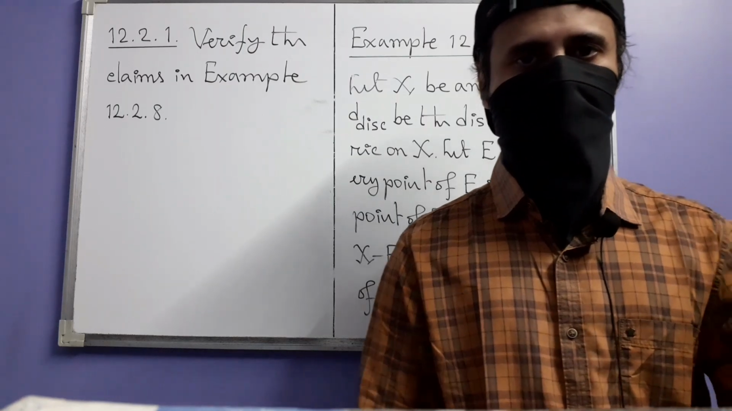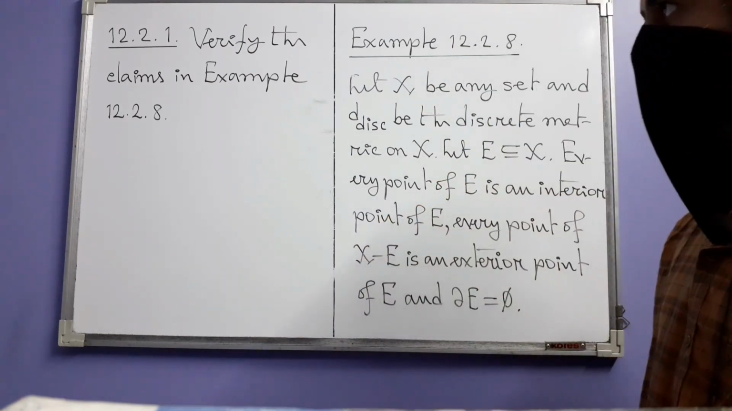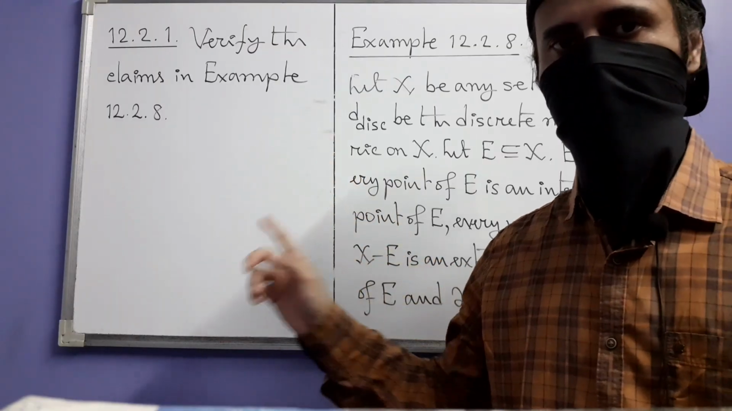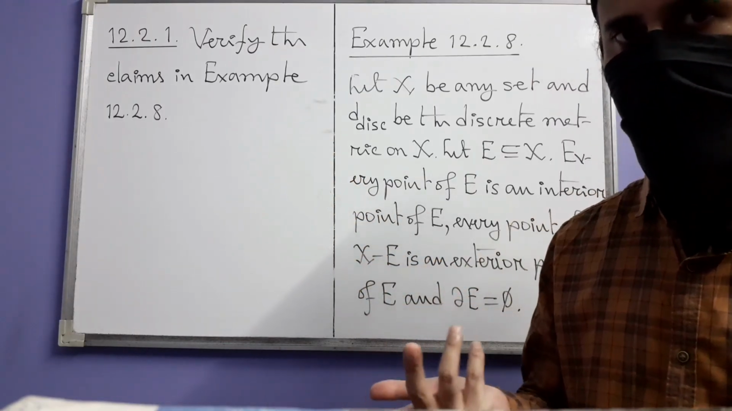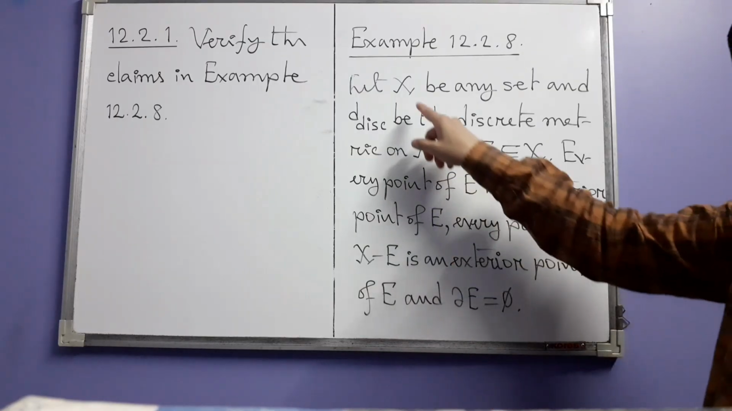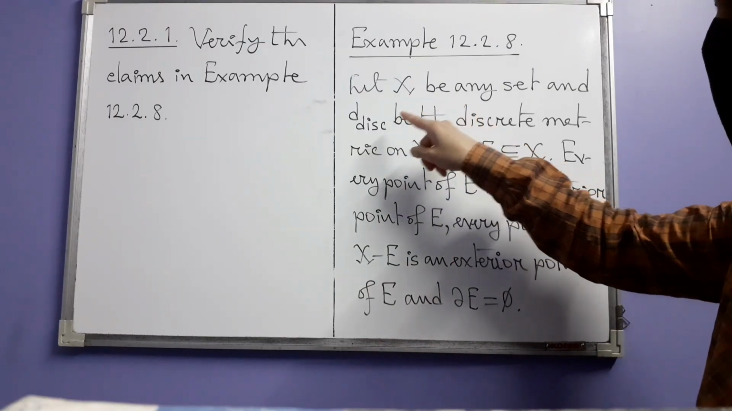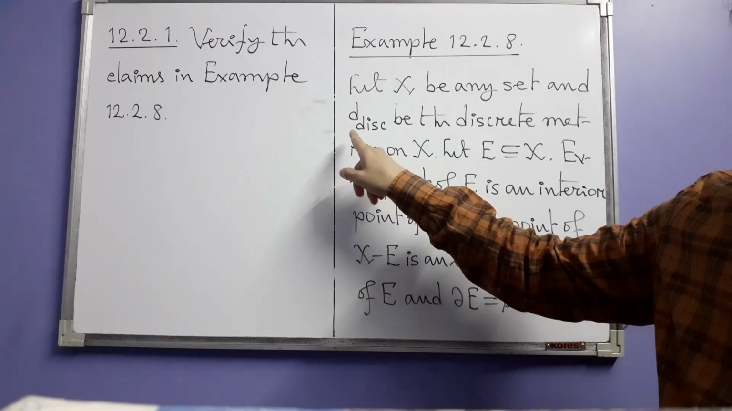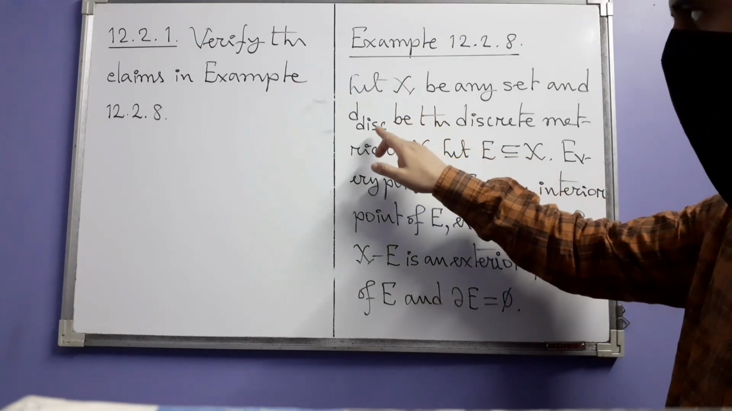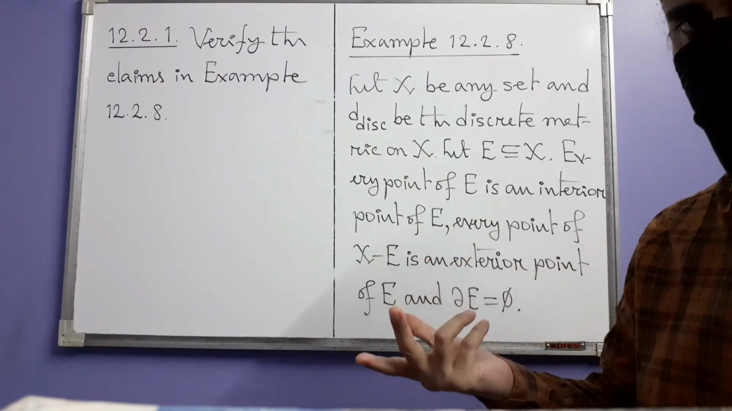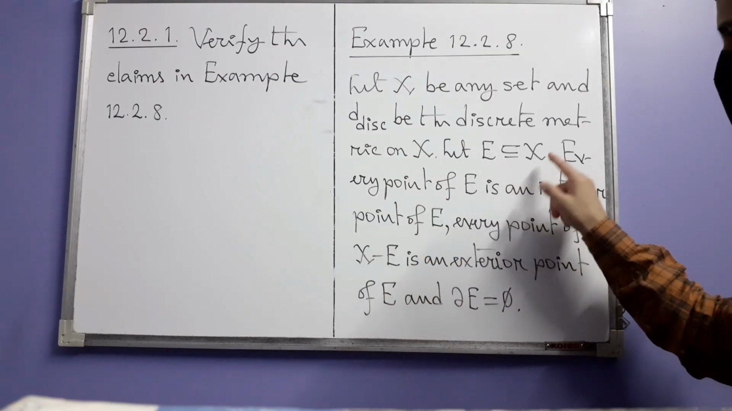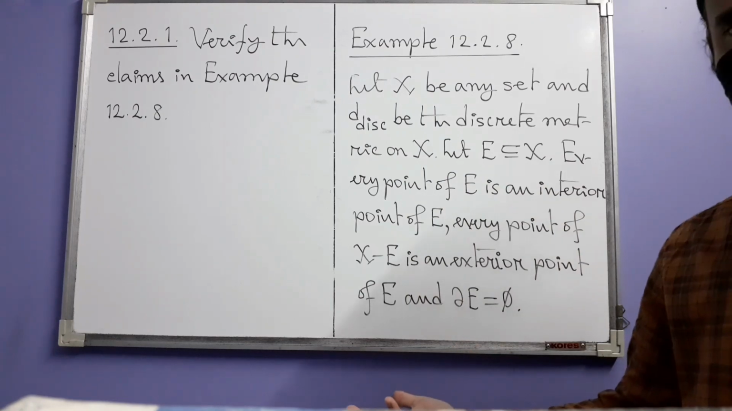So let's next start the exercises. In this first one, we have to verify the claims in example 12.8, which we may not remember. So here is example 12.8. Here we have any set X on which we have the discrete metric d_disc, so that the pair consisting of X and this metric is a metric space. And we have a subset E in X, then these are the claims.